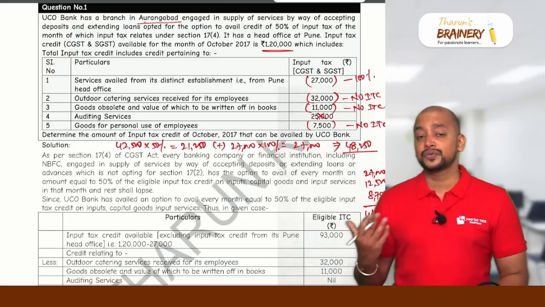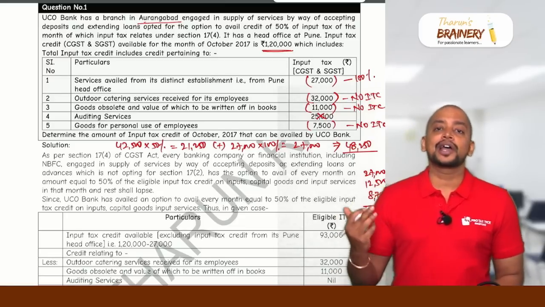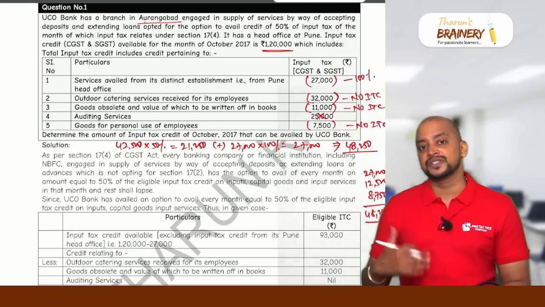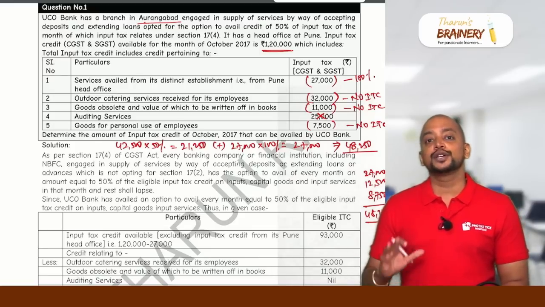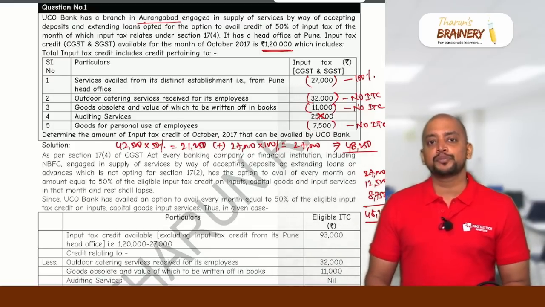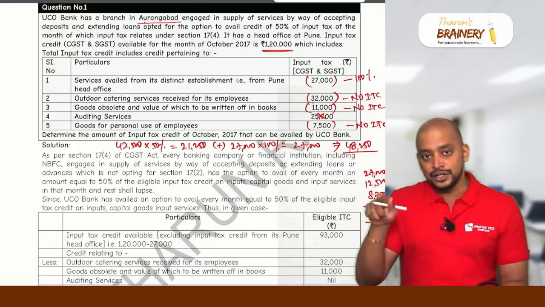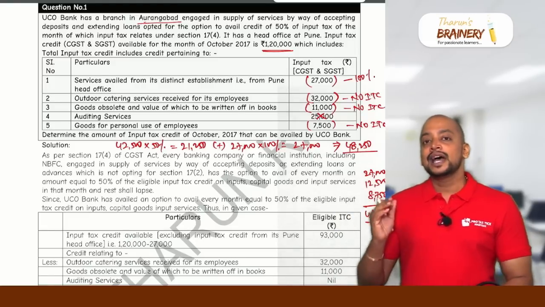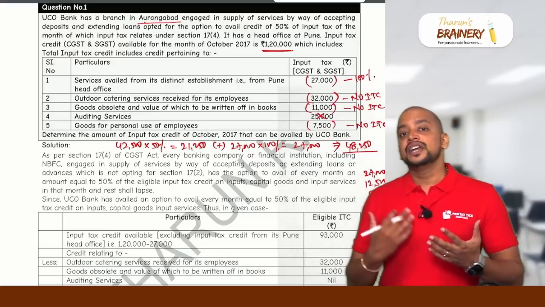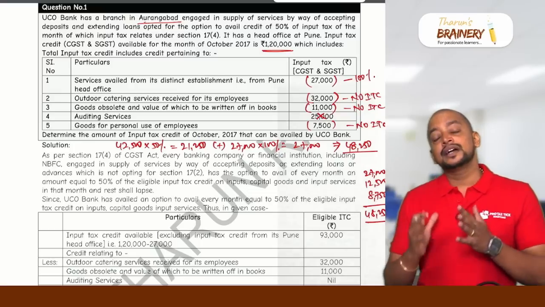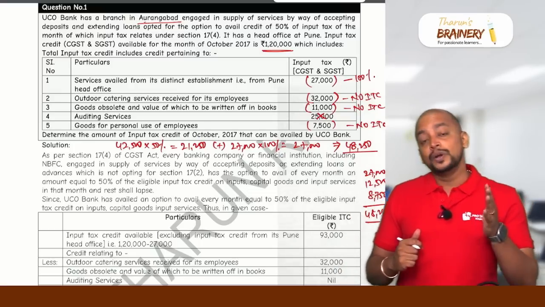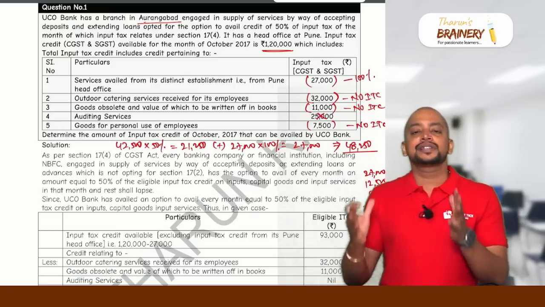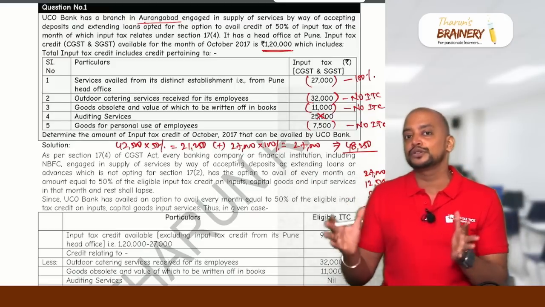This is related to Section 17 sub-section 4, ad hoc ITC. But this facility is only for a banking company, financial institution, NBFC. For others, what do they need to do? They need to calculate the proportionate ITC. How to calculate it? Total ITC into taxable turnover divided by total turnover is the proportionate ITC. When they need to exercise this option, they need to exercise it in the beginning of the financial year, and it will be applicable throughout the financial year. So either proportionate ITC or ad hoc ITC, they need to select in the beginning of the financial year.